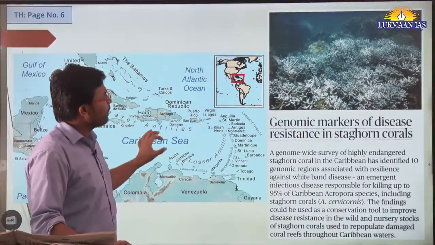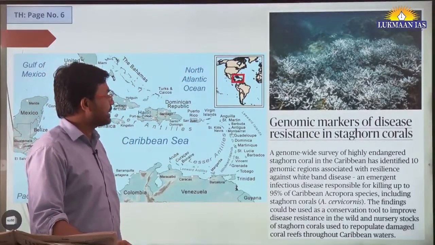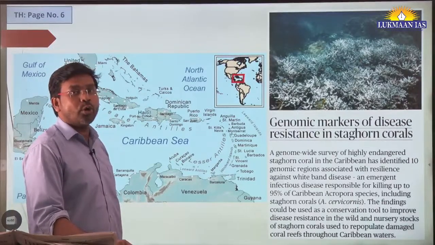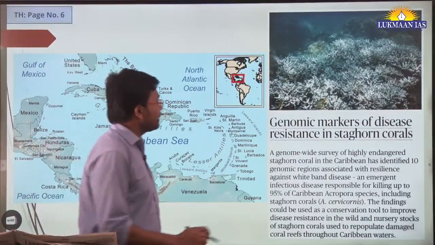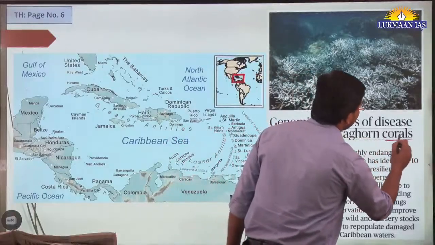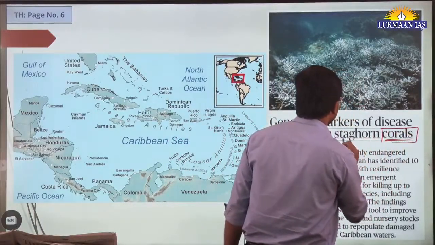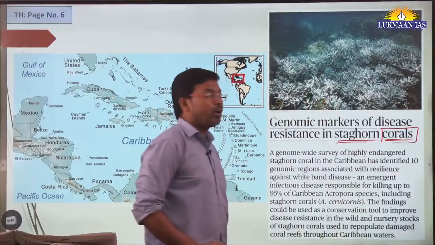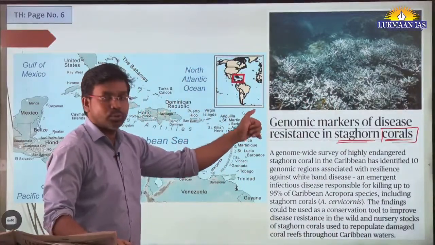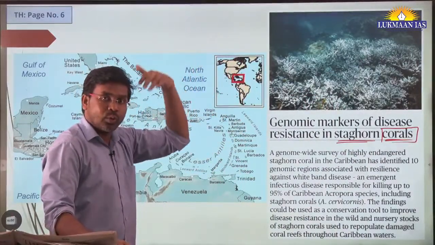Then this is another topic. It says genomic markers of disease resistance in Staghorn corals. Here we are going to talk about a kind of coral known as Staghorn corals. So what are corals?